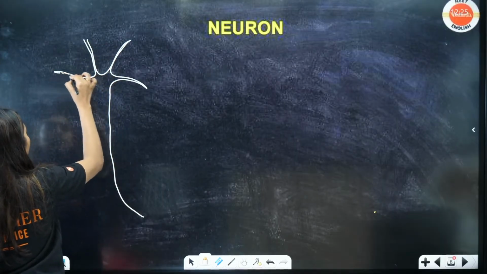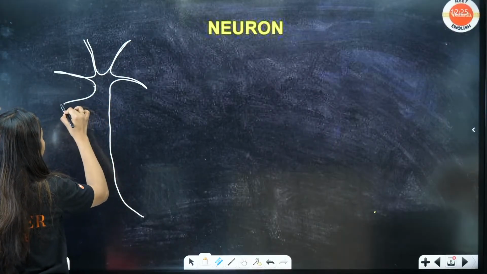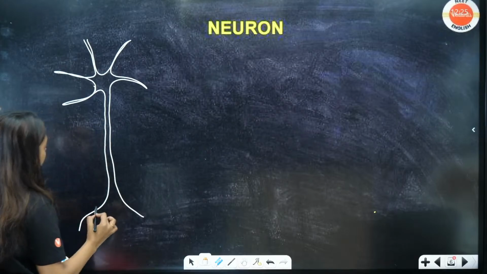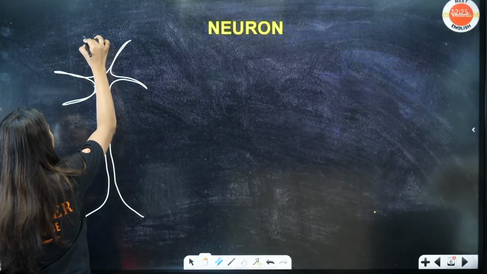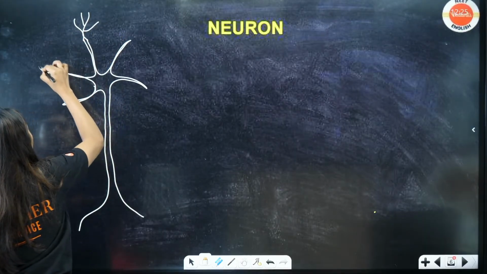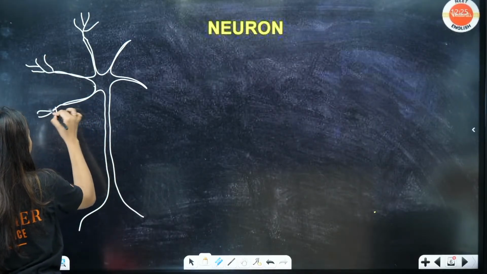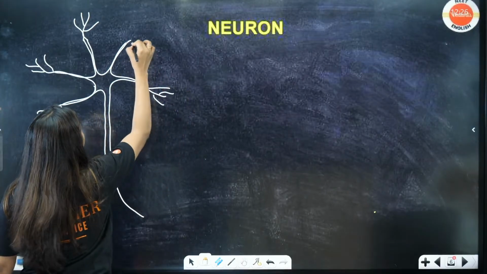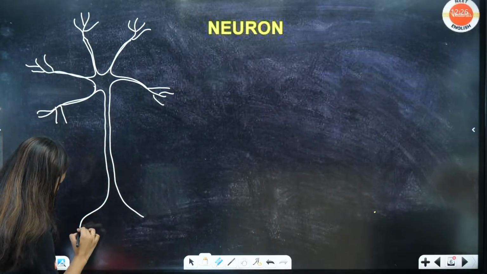What am I drawing, students? This is dendrites. All of you have done this in your smaller classes. You don't need much explanation for it.